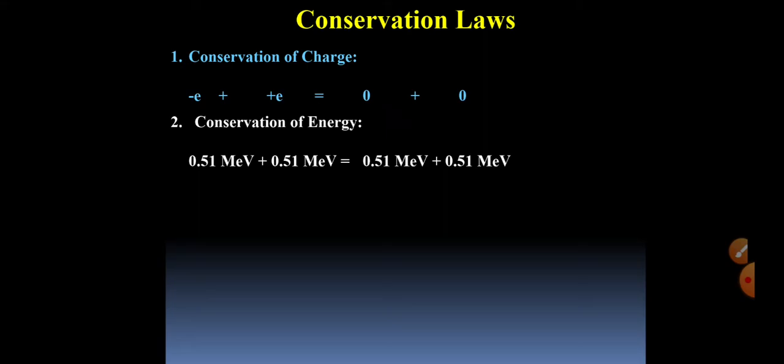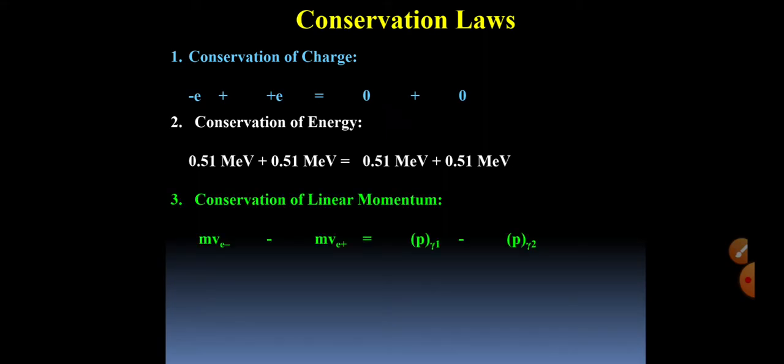Electron has rest mass energy 0.51 megaelectron volt. The same energy is carried by a positron, and the two photons which are produced in opposite direction carry 0.51 megaelectron volt energy each. So energy is also conserved before and after the collision. Third one is conservation of linear momentum. We have seen that electron and positron move in opposite direction, and two photons also move in opposite direction. So linear momentum before and after the collision is zero, that is the same.